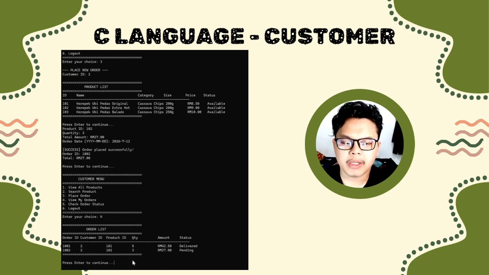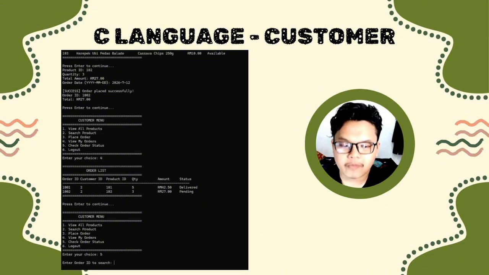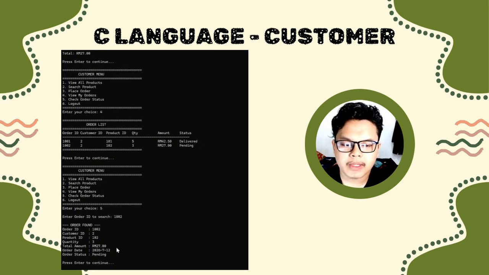It will display the order that we have made before. So then we continue with check order status for the order that we have made before. So then we need to enter our order ID. Then it will show the order ID, customer ID, product ID, quantity, total amount, order date, and the order status.